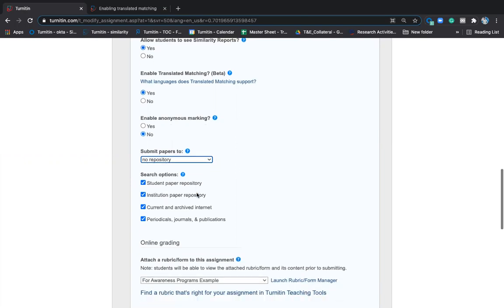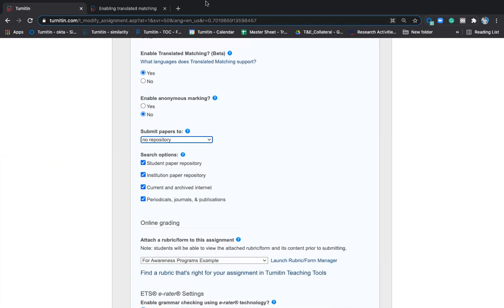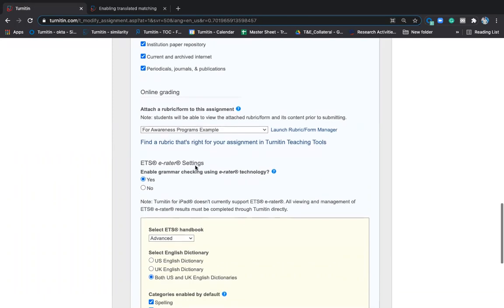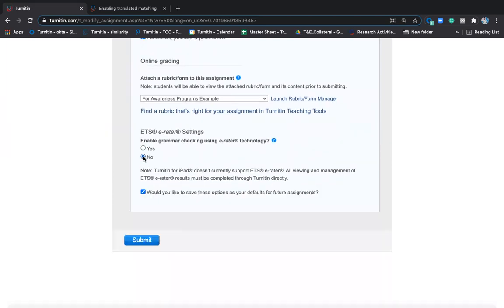All right, so moving on, search options. Everything should be selected here. Do not deselect any of these options. All this should be selected. Grading, I have something which is for awareness program, which I've already created. I'll tell you how you can create your own rubrics also, and quick marks. ETS rater default will be no.